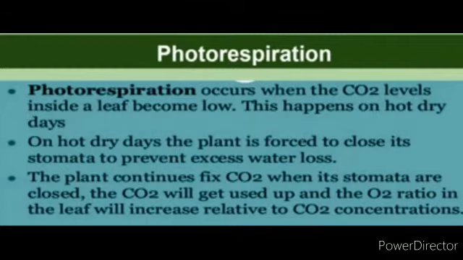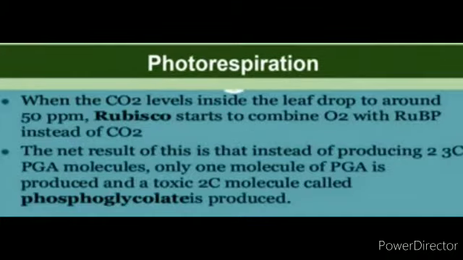concentration. When the carbon dioxide levels inside the leaf drop to around 50 ppm, rubisco starts to combine oxygen with the ribulose bisphosphate instead of carbon dioxide. The net result of this is that instead of producing two 3-carbon phosphoglyceric acid molecules, only one molecule of PGA is produced and a toxic 2-carbon molecule called